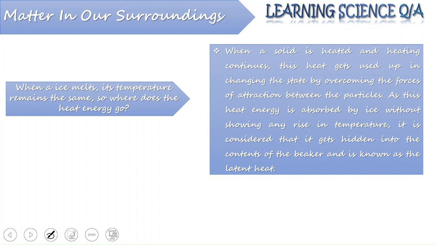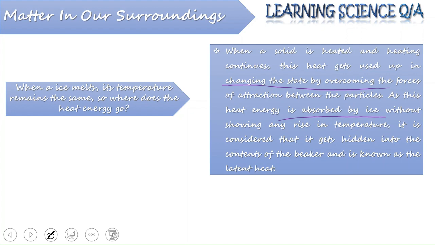So, during melting of ice, when a solid is heated and the heating is continued, the heat energy that is being provided to the ice is used up in changing the state of the matter, in overcoming the force of attraction between the particles, and this heat energy is absorbed by the particles of the solid, in this case the ice, without showing any rise in temperature.